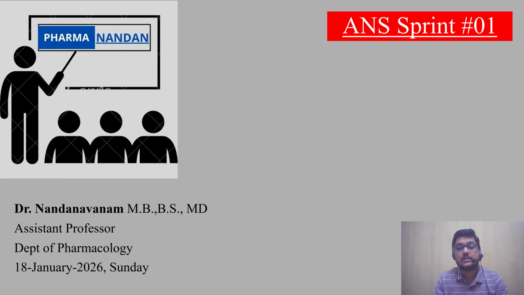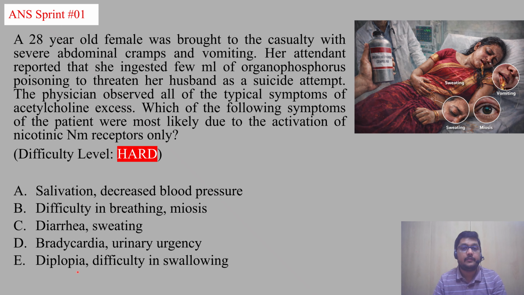So let us start our first MCQ in the ANS Sprint series, right? The question is as follows. A 28-year-old female was brought to the casualty by attendants with complaints of severe abdominal cramps and vomiting. Her attendant reported that she ingested a few ml of organophosphorus compound as a suicide attempt, to threaten her husband.